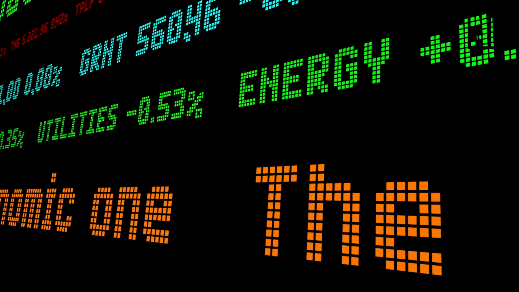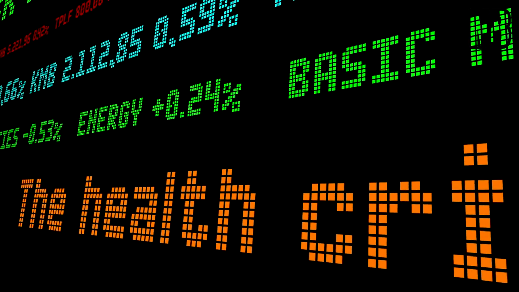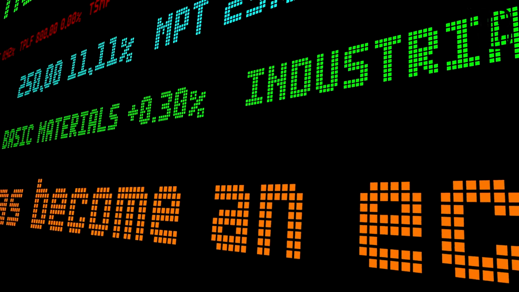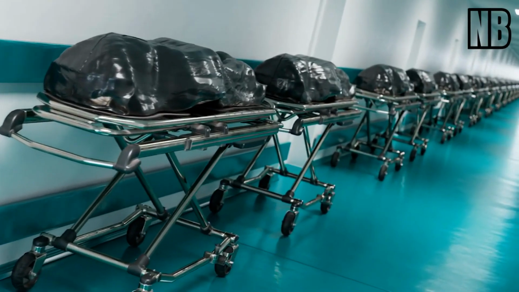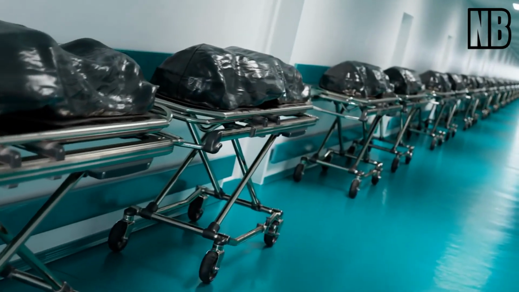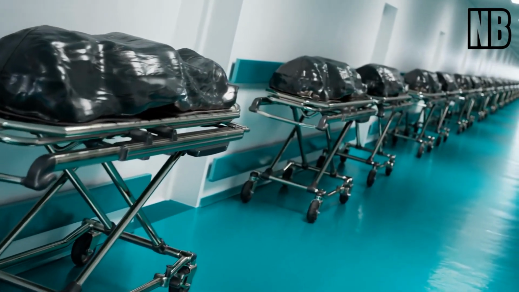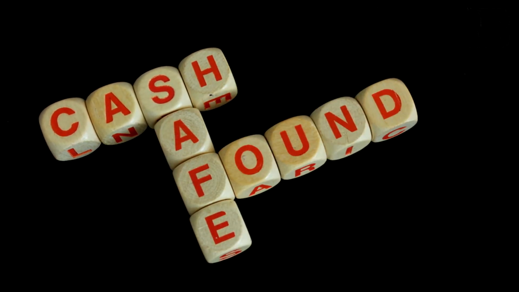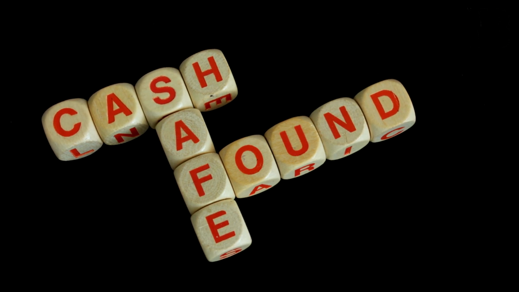Investment considerations. Investors should consider the potential for global health crises to impact markets. Companies in the healthcare sector may see growth opportunities, while others might face significant challenges. Diversifying investments and including sectors that are more resilient to such crises can help protect against these risks.